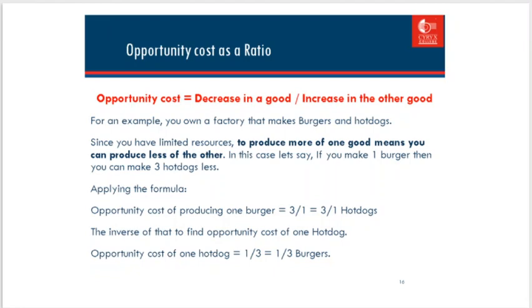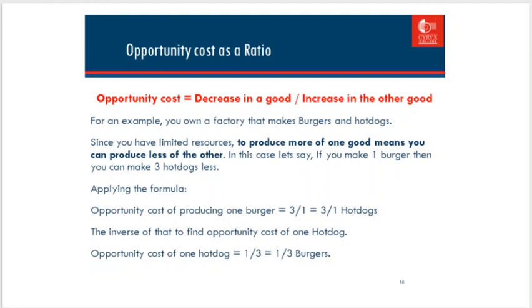Opportunity cost as a ratio. Opportunity cost equals the decrease in one good divided by the increase in the other good. For example, you own a factory that makes burgers and hot dogs. Since you have limited resources, producing more of one good means you can produce less of the other. Let's say if you make one burger, then you make 3 fewer hot dogs. Applying the formula, the opportunity cost of producing one burger equals 3 divided by 1, which is 3 hot dogs.